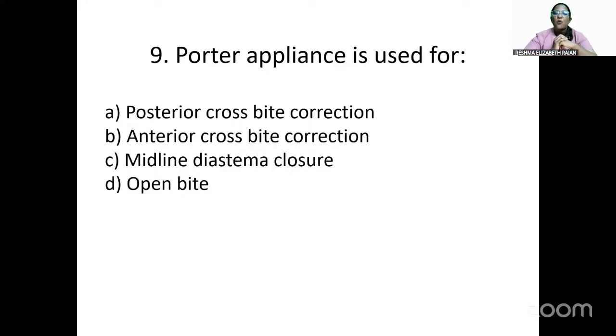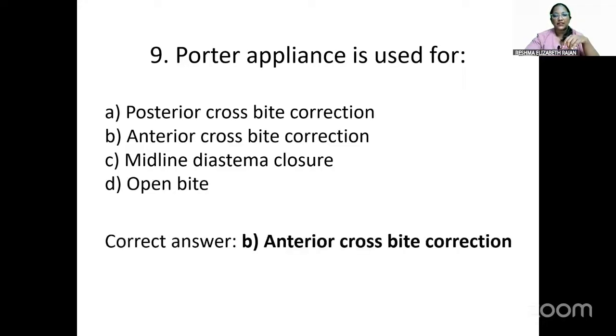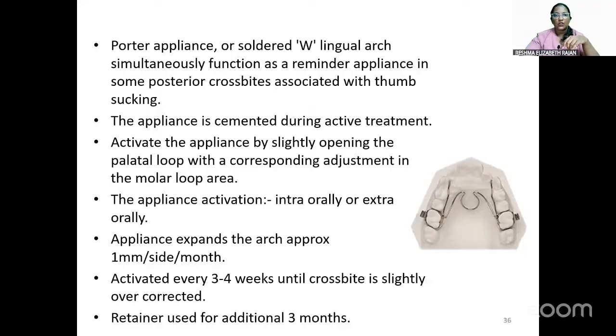So next question is Porter appliance is used for posterior bite correction, anterior cross bite correction, midline diastema closure, open bite. So the answer will be anterior cross bite correction. So this is the answer will be posterior cross bite correction, because this is associated with thumb sucking, which results in posterior cross bites. So the appliance will be cemented during active treatment. So this can be used as an appliance for thumb sucking and also for posterior crossbite correction.